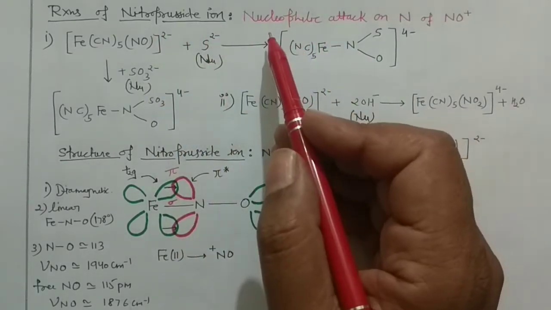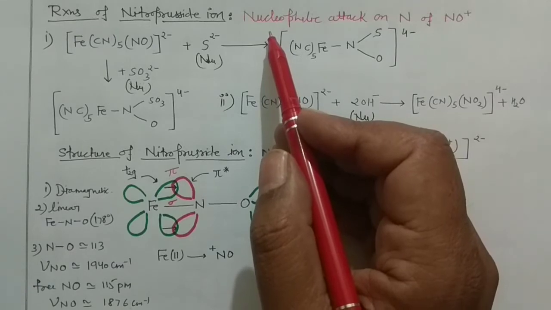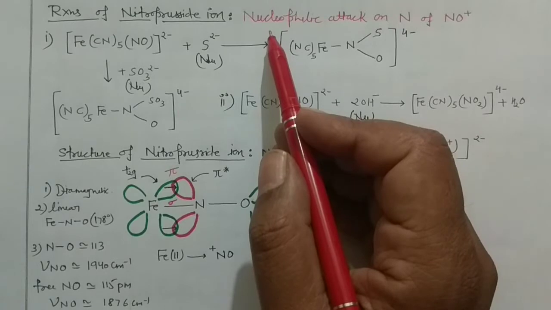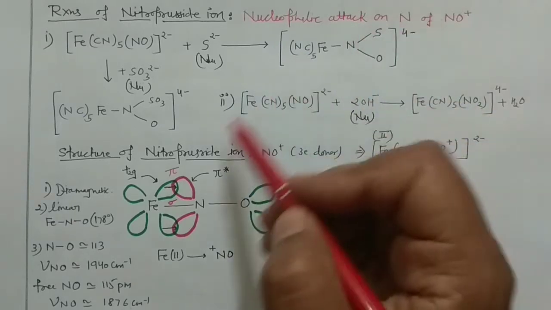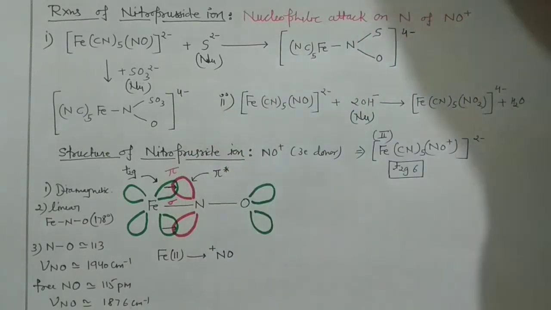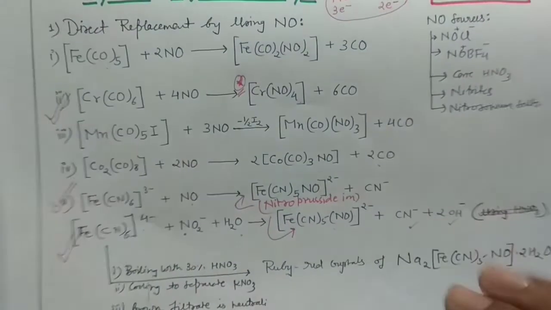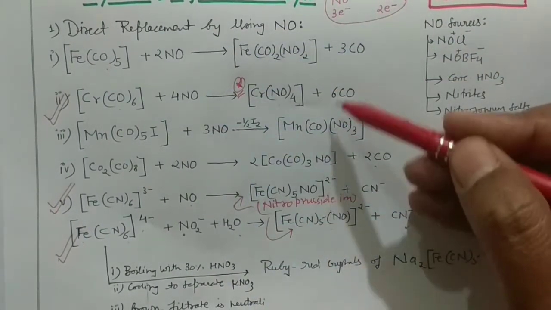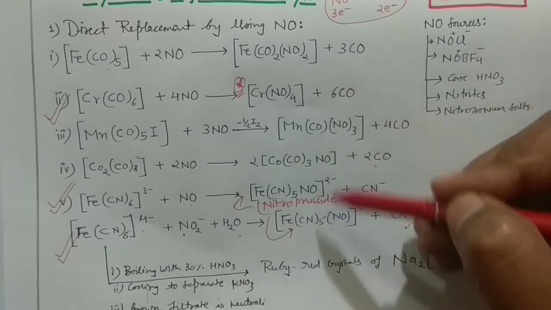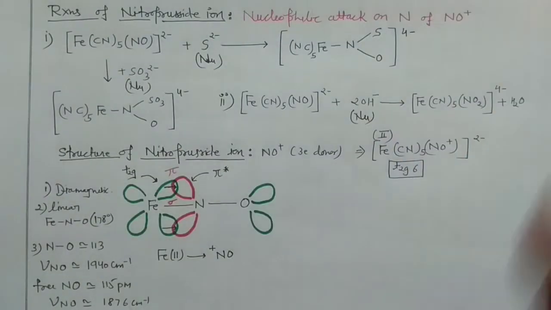As I already told you, in these nitrosyl complexes the metals are generally electron deficient, okay? So any nucleophile can attack on the nitrogen of the NO positive. The important thing is that in all the cases which I have shown here, your NO is generally present as the NO positive species, that means the 3 electron donor species, okay?